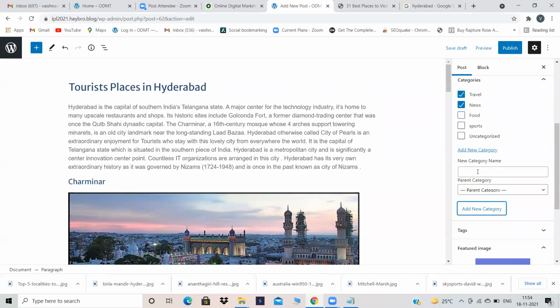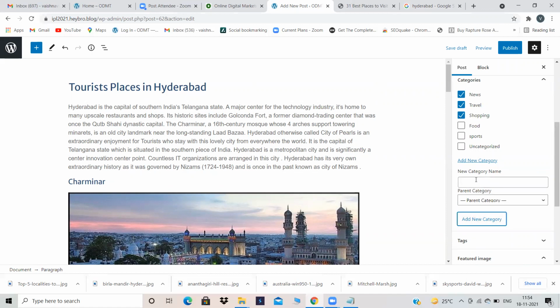Suppose you have created content regarding shopping. Then again, shopping, again, new category. If it is any other content, latest news or whatever it is, again new category. Like this, you have to write content. That means after writing content, always give featured image. That is the first important step. The second important step is always give category.